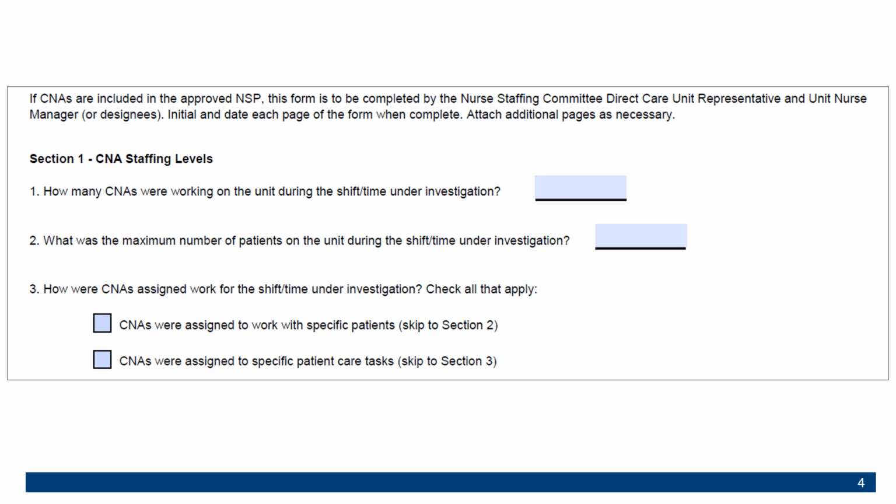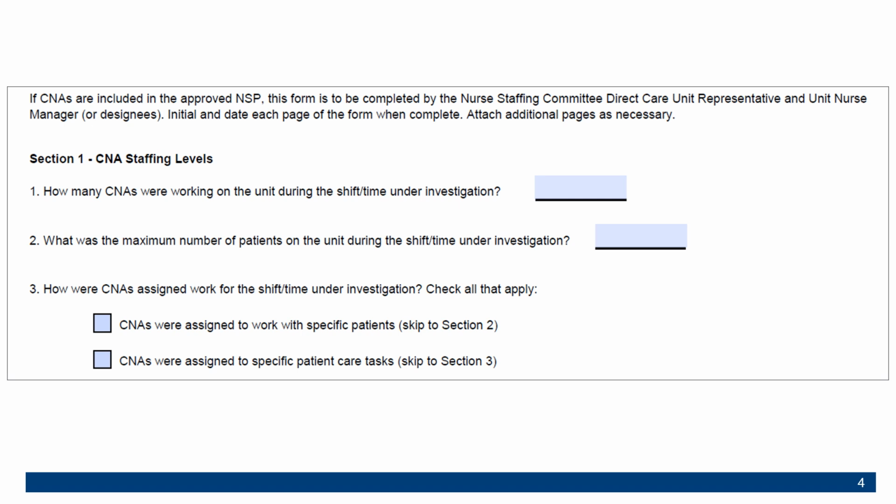This slide shows section 1 of the tool, which asks general questions about CNA staffing levels. The direct care unit representative and unit manager indicate in question 1 how many CNAs were working on the unit during the shift and time under investigation. Question 2 asks for the maximum number of patients that were present on the unit during the shift. In other words, if there was a total of 30 patients present at one time, you would enter 30 on this line, even if some of those 30 patients weren't assigned a CNA.